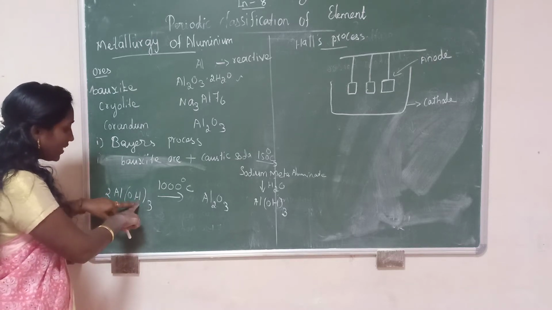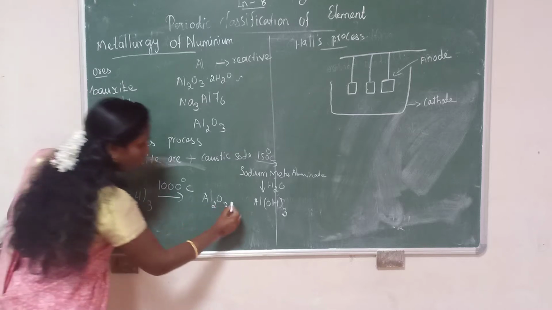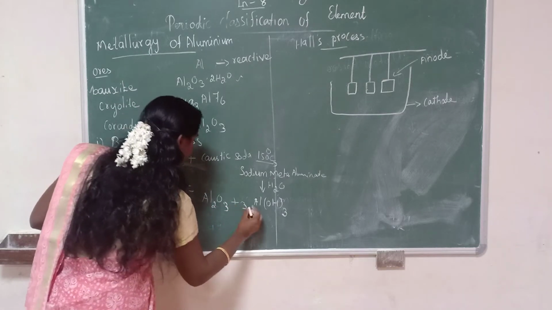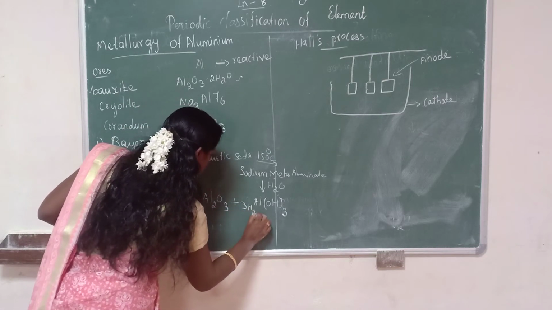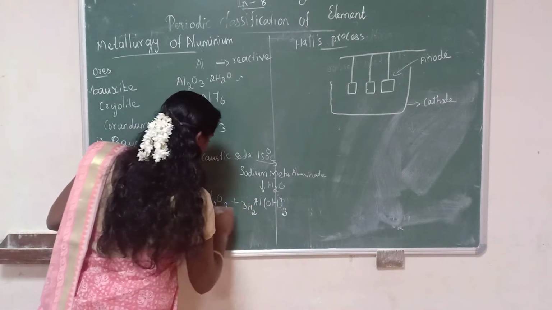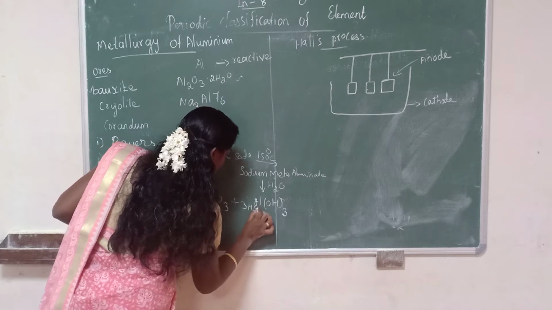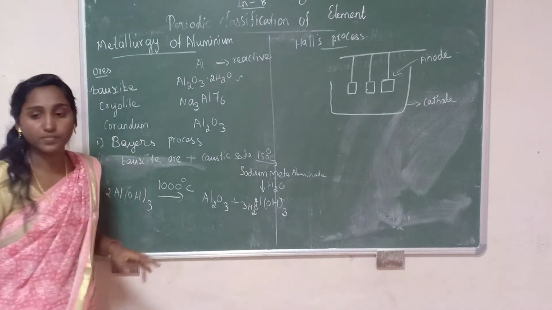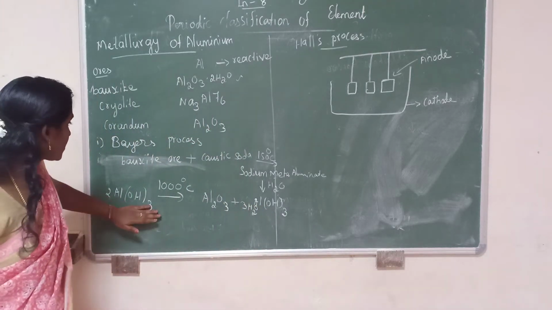Okay. So remaining here we have 3 hydrogen. So 3 H2, so 6 hydrogen and oxygen. Water molecule we will get. Have you understood this equation?